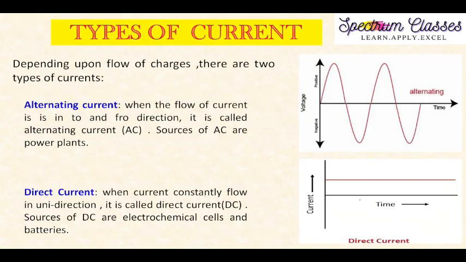Now coming to the next point, types of current. Current is of two types. One is AC current and the other one is DC current. AC current is shown by this sine wave and DC current is shown by this direct current, right? And while we are drawing the circuits, we usually simply write down in this manner, AC current.